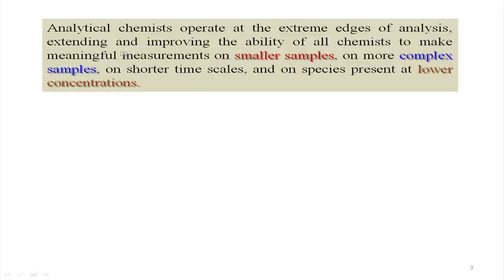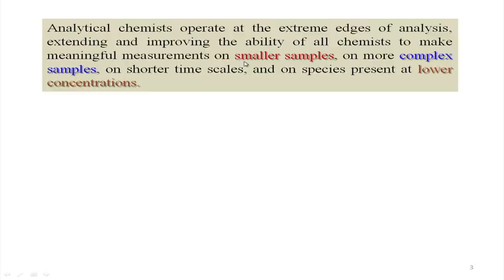So, extending or improving this ability, how we can go for meaningful measurements on smaller samples, because your medicine or some other sample is a very small amount. What we can use is some analysis of a gem or some gemstone. So, ruby we all know is a typical gemstone of aluminum oxide, Al2O3. Within that ruby we have some doped amount of chromium. The amount or the level of chromium present in this ruby is very less.